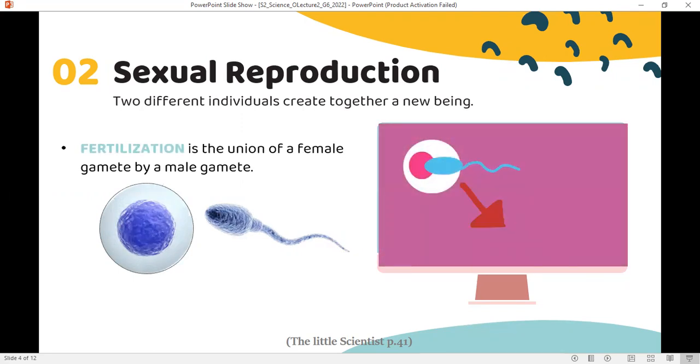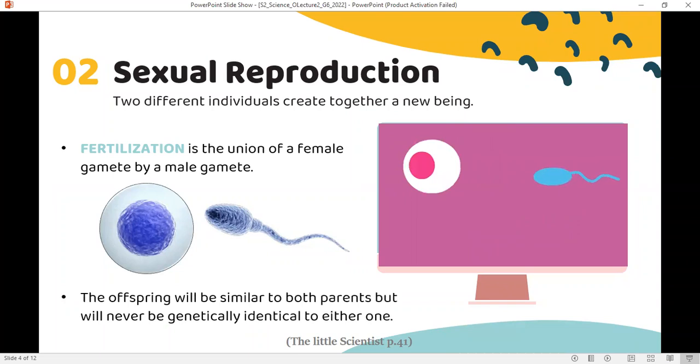After fertilization, an egg cell or zygote is formed. This zygote will grow into an embryo, then the embryo will turn into a baby. So here we have the sperm fertilizing the ovum to make a zygote or an egg cell.